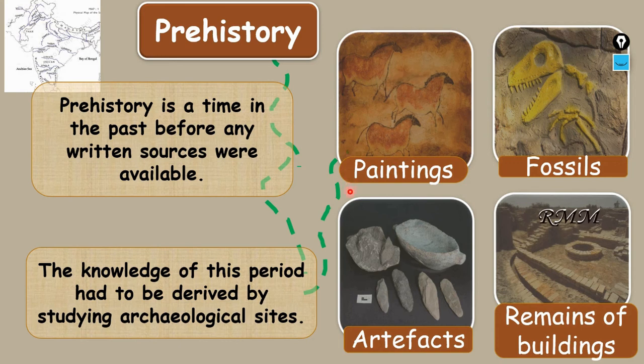Using these things, we have to reconstruct the history of the prehistoric period. Prehistory is the period where there was no written work. Because of that, we have to reconstruct the prehistoric period using this archaeological evidence.